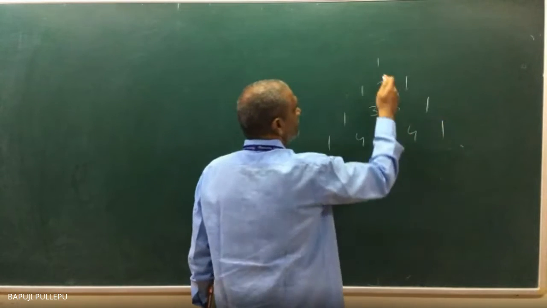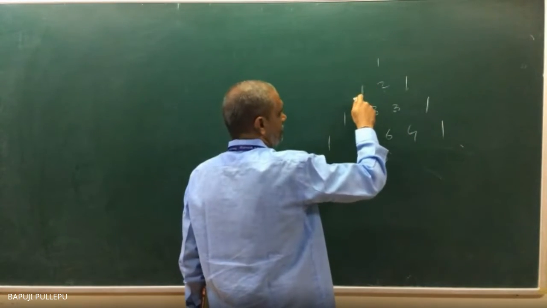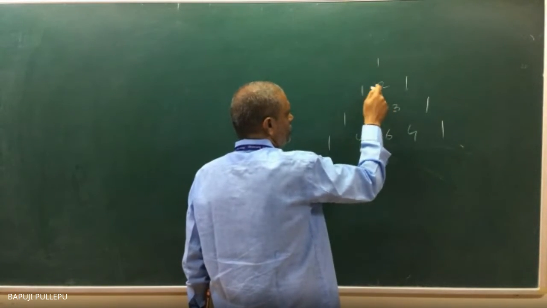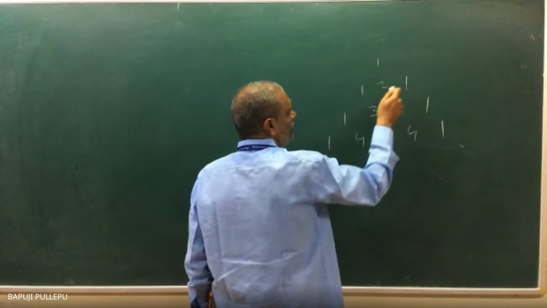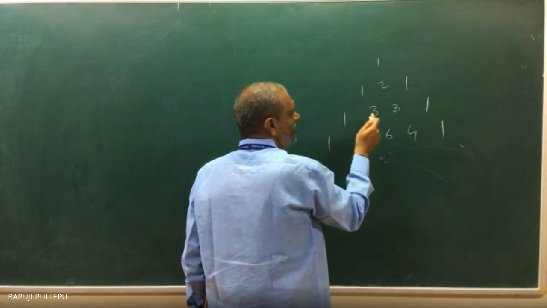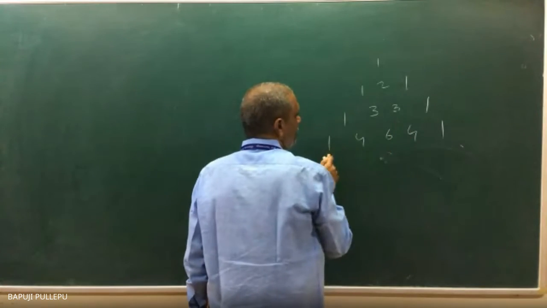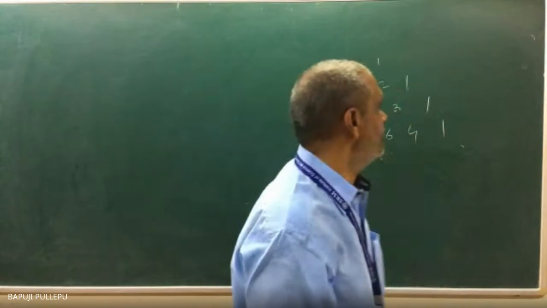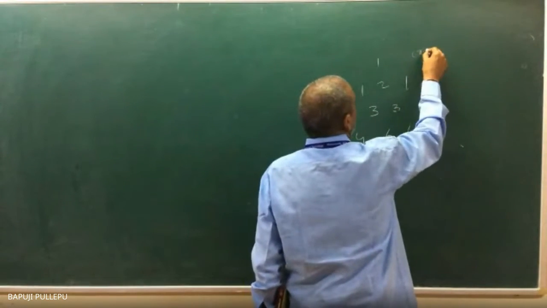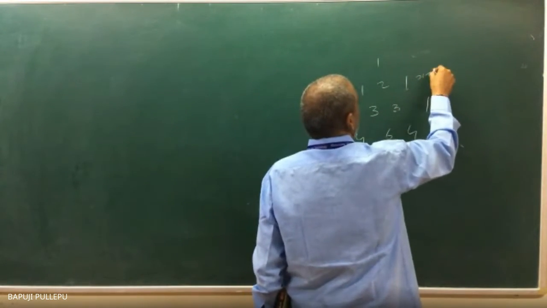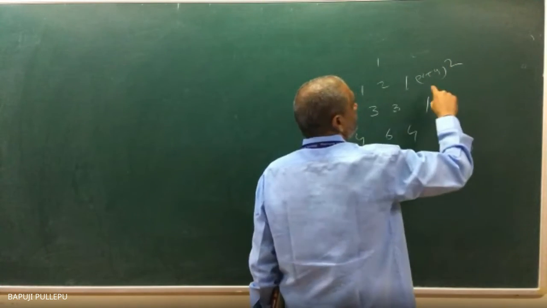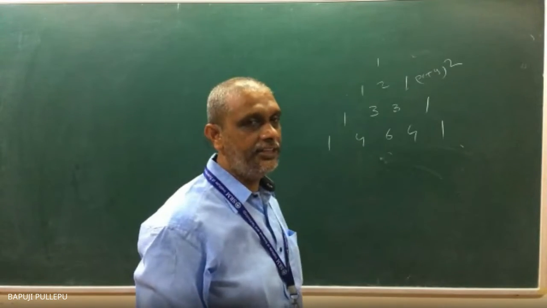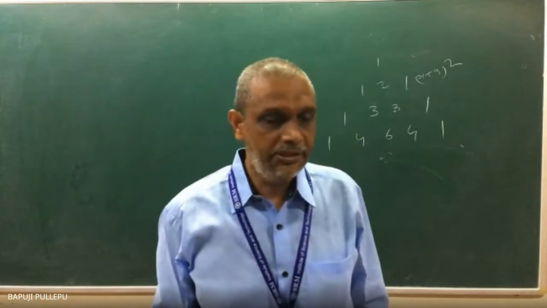This is actually 0C0, then 1C0, 1C1, 2C0, 2C1, 2C2, 3C0, 3C1, 3C2, 3C3, 4C0 and so on. Binomial expansion you already studied in school: x plus y whole squared is x squared plus 2xy plus y squared, the coefficients. Pascal's triangle you already studied or not? Remember or not?